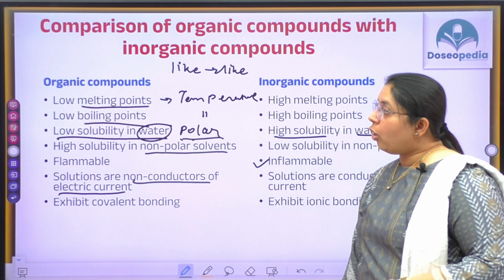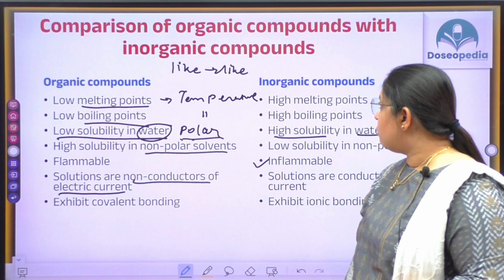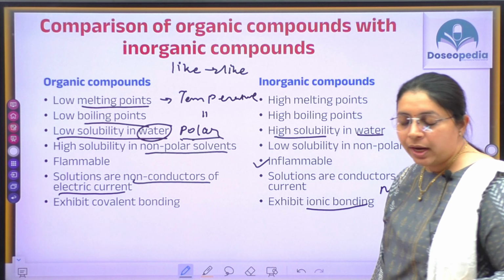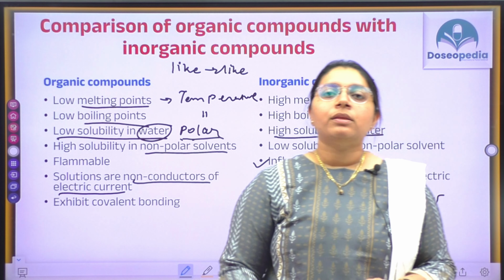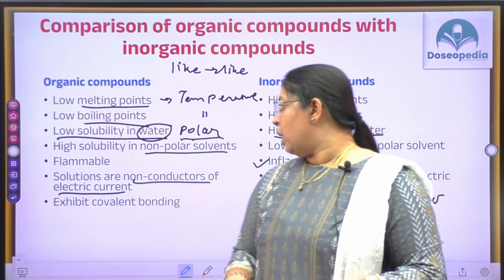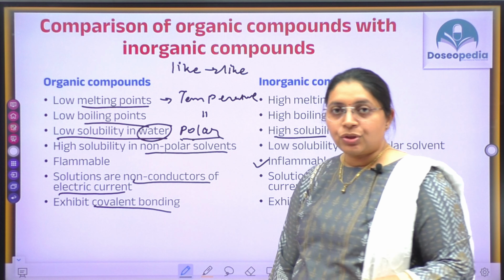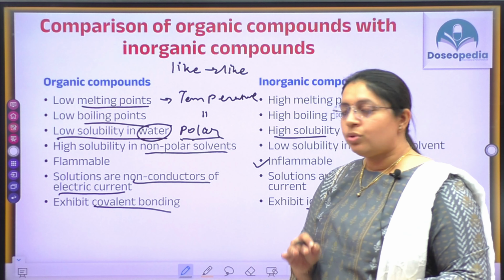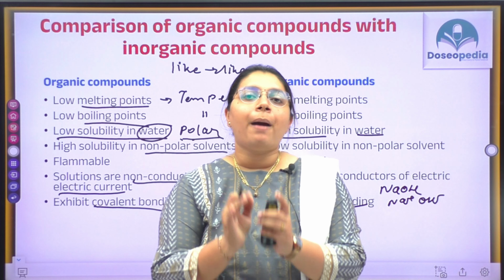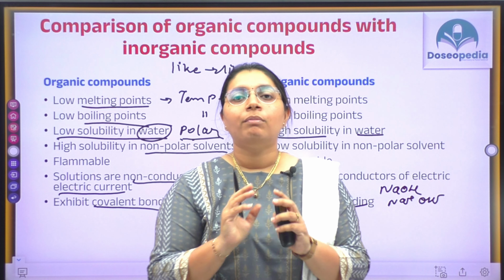Next is that organic compounds generally exhibit covalent bonding, while inorganic compounds generally exhibit ionic bonding, right? Now the question is, what is the meaning of covalent bond and ionic bond? We will see this in detail in upcoming lectures, but for now, just understand that covalent bonding means there is a sharing of electrons between two atoms to make a molecule.